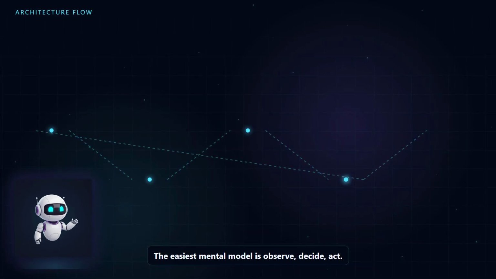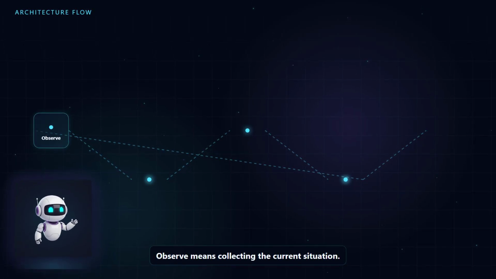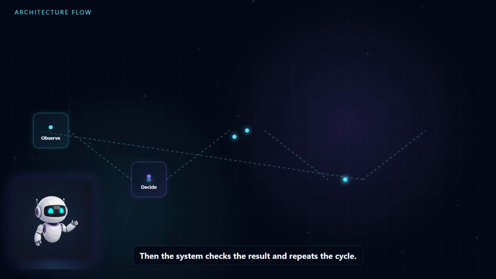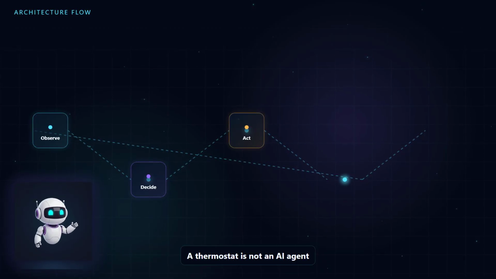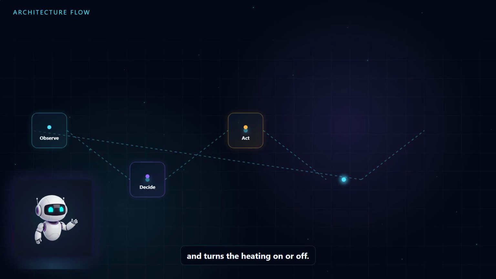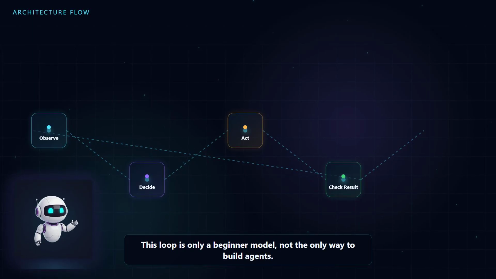The easiest mental model is observe, decide, act. Observe means collecting the current situation. Decide means picking the next step. Act means doing it. Then the system checks the result and repeats the cycle. A thermostat is not an AI agent, but it demonstrates a similar control idea. It reads the temperature, compares it with a target, and turns the heating on or off.